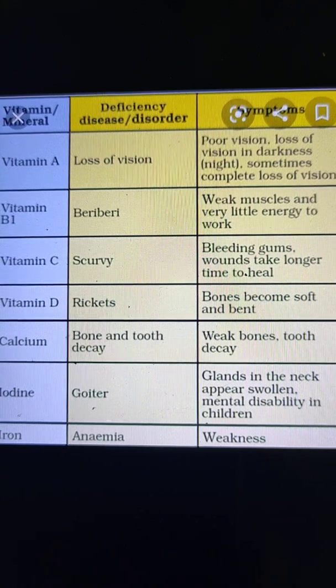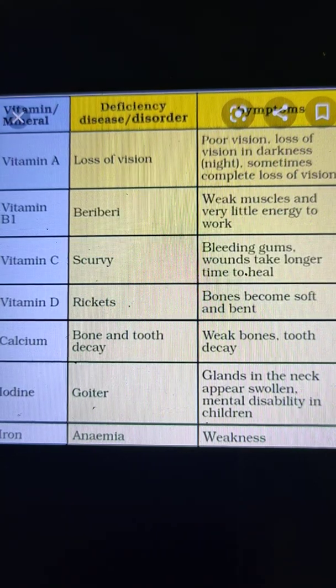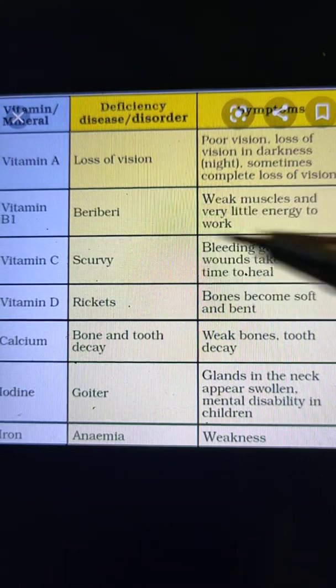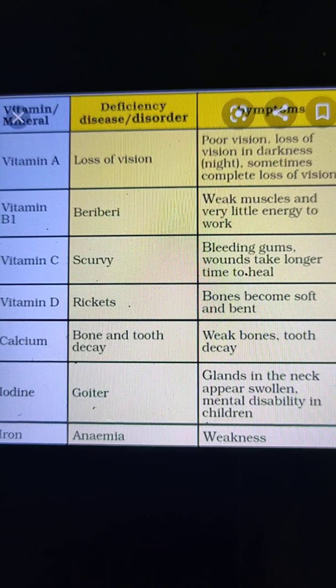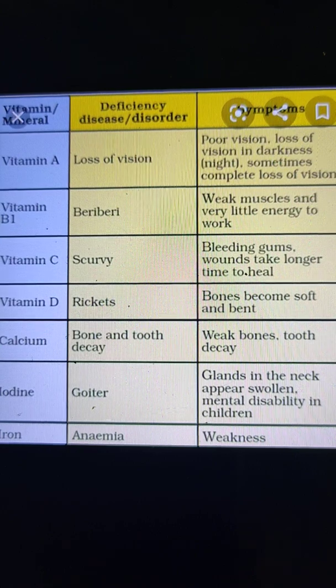The next type of vitamin is vitamin B1, and the deficiency disease is beriberi. And what are the symptoms of this disease? The symptoms are weak muscles and very little energy to work. So the person who suffers from beriberi may have symptoms like weak muscles and very little energy to work.